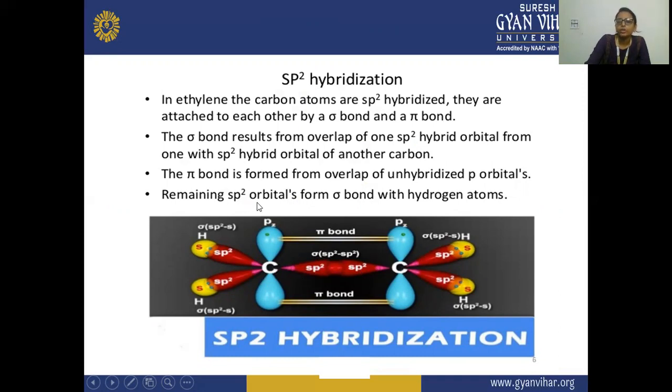Okay, the pi bond is formed from the overlap of unhybridized p orbitals. So here this pi bond is formed from the unhybridized p orbitals, and the remaining 2 sp2 hybrid orbitals on each carbon form sigma bonds with the hydrogen atoms. You can see this on both sides of this carbon.